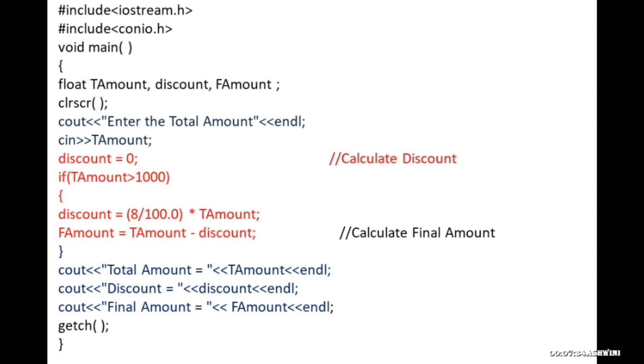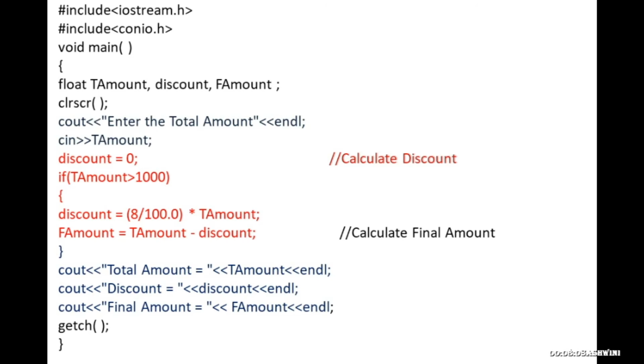So the next step is you are going to input the value. When you want to input the value, you have to give cout, enter the total amount. Whatever is there in the double quotes will be displayed on the output screen. Then cin total amount. This cin statement will take the value from the user from the keyboard.